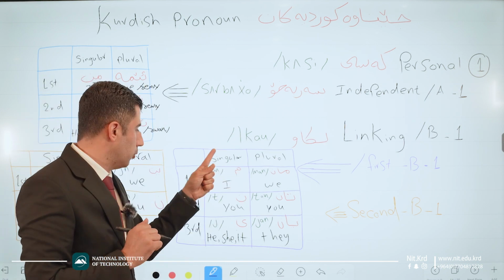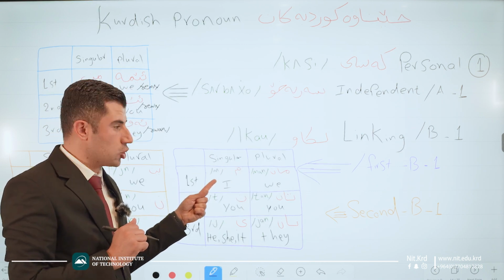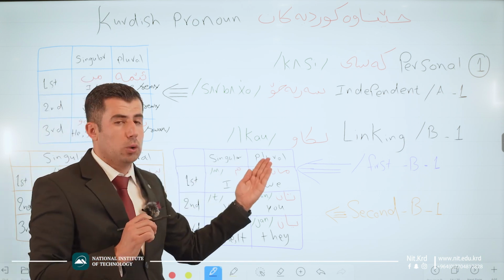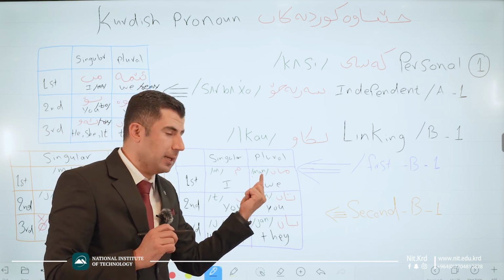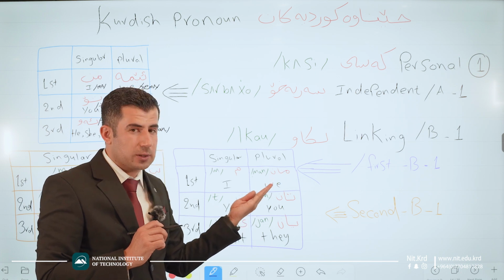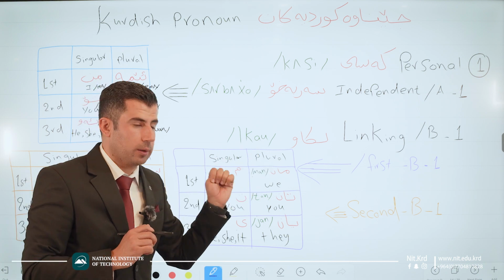Good. Me. For first singular. That is the pronunciation of me. Just me. Good. For making the first plural, we use man. Man. Instead of using we. Man is equal to we. That's for the first one, singular and plural.